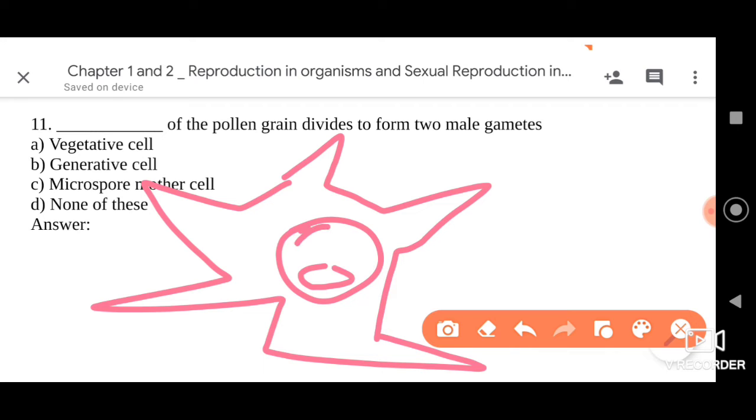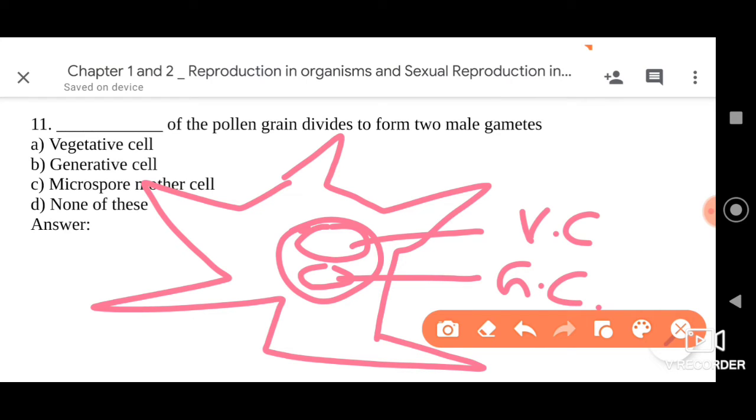There is one generative cell and one vegetative. See, this is the vegetative cell and this is the generative cell. So here let me tell you very clearly that microgametogenesis helps in the formation of the male gametophyte, or the pollen grain rather. So pollen grain is the first cell of the male gametophyte.